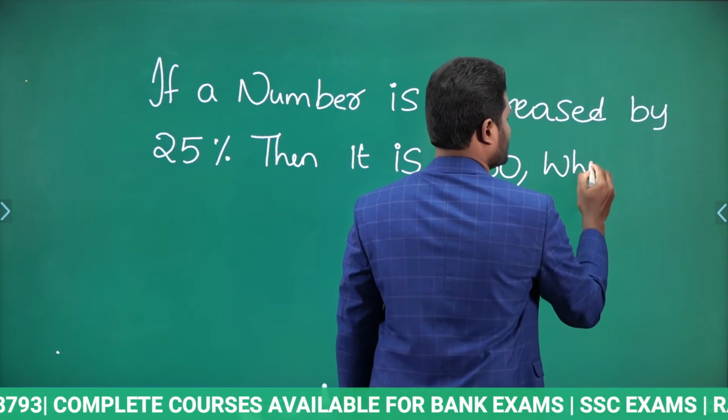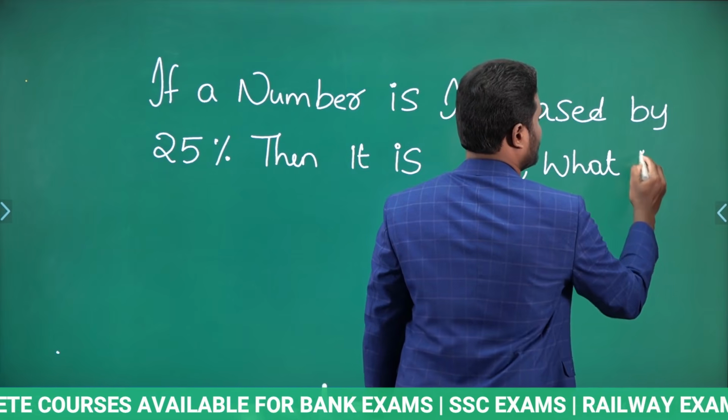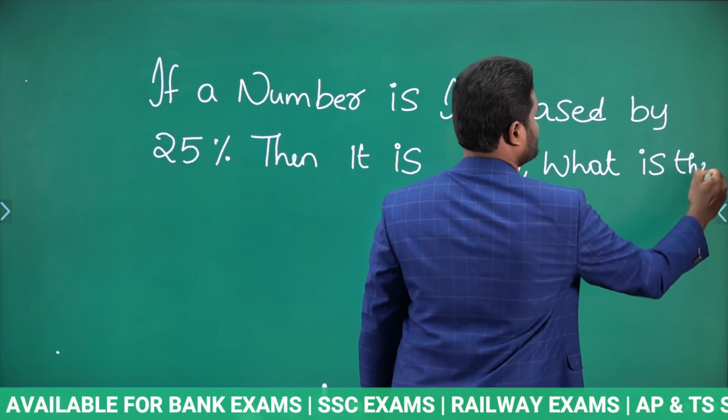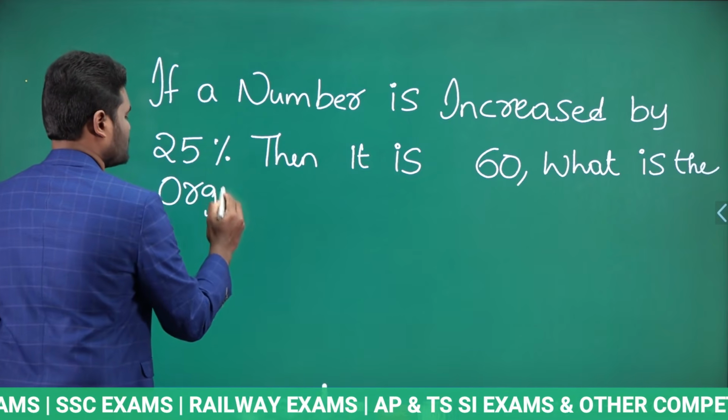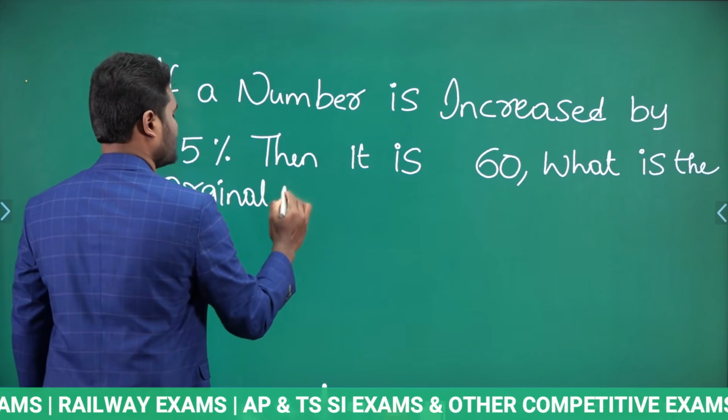What is the original number? Very simple. Okay. What is the original number?